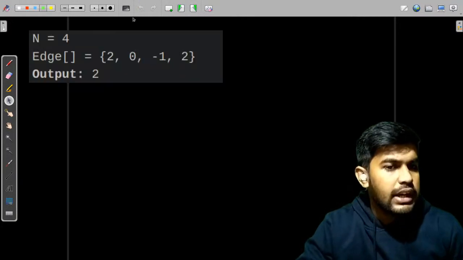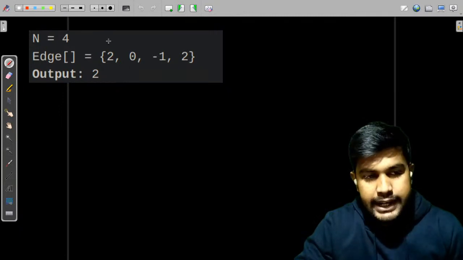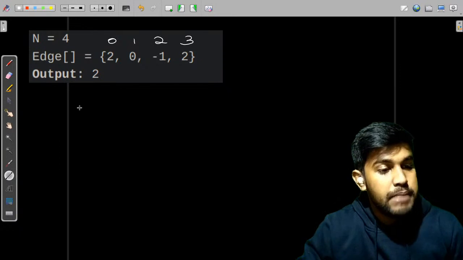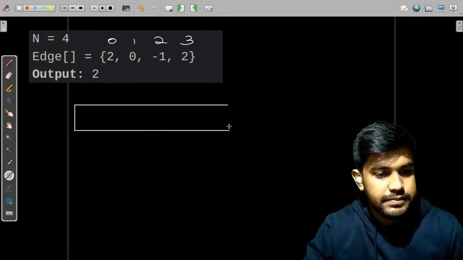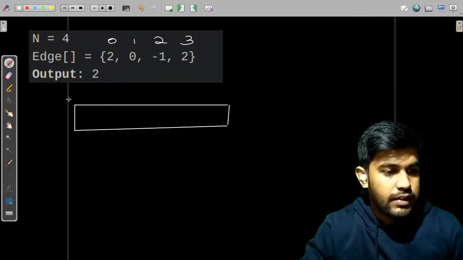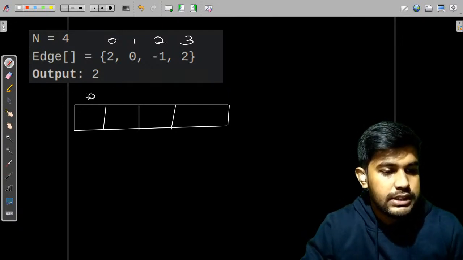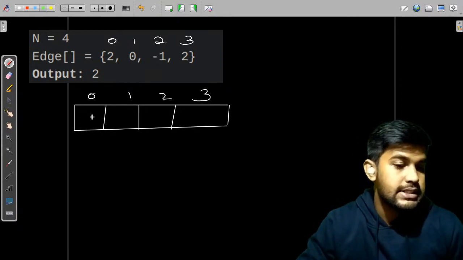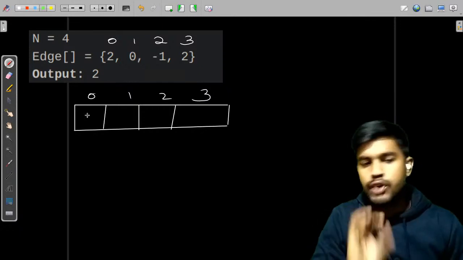This same thing can be done in terms of programming too. Like we would first take out the indexes 0, 1, 2 and 3. Now let's make an array like this. And 0, 1, 2 and 3. So this is 0, this is 1, this is 2 and 3. Now let's start filling this. First we would fill everything with 0. Initially the value is 0 for everyone.